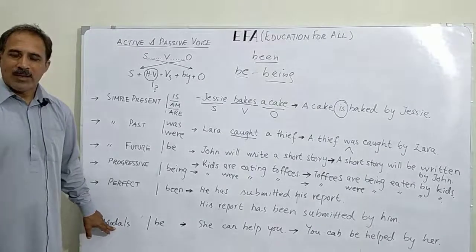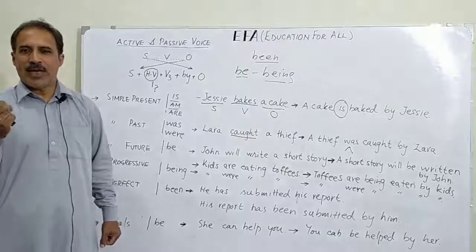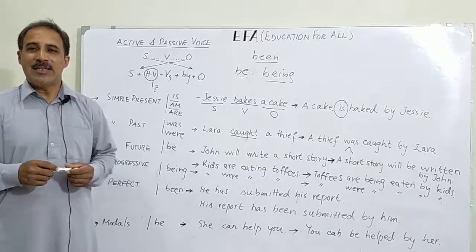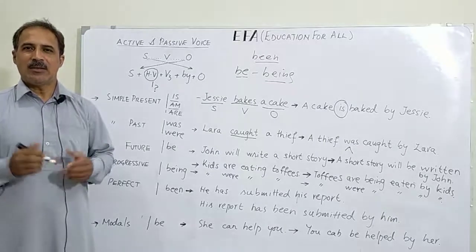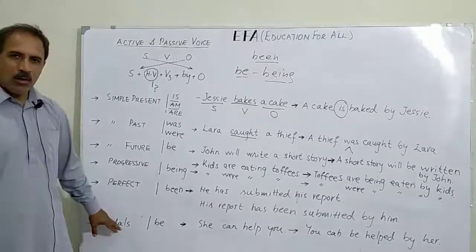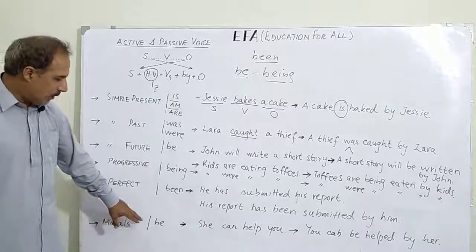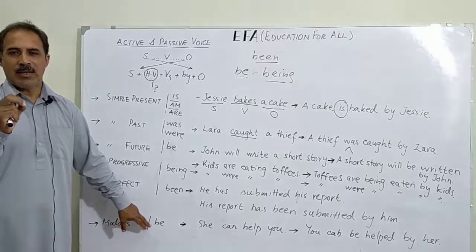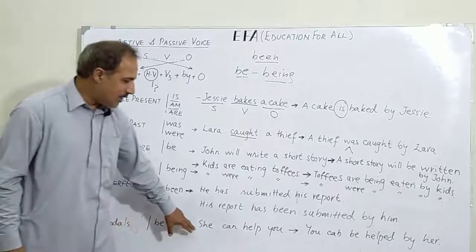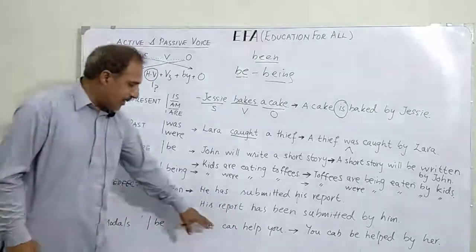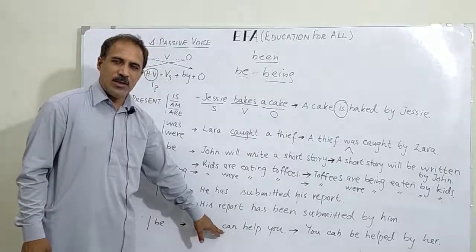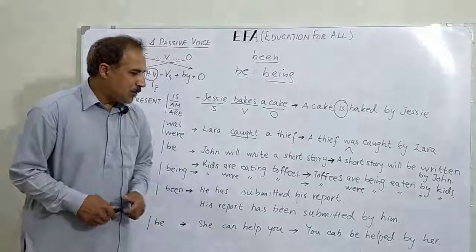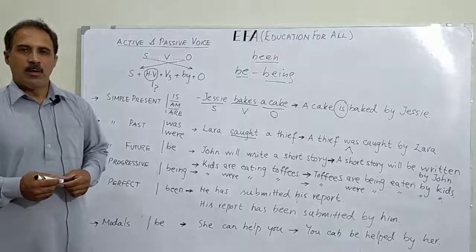We are talking about will, would, shall, should, can, could, may, might, must, ought to, used to, need to, and did. These are the modal verbs. So if you come across any of these in an active voice sentence, you simply add the helping verb be after it and before the main verb. For example, she can help you. Now can is a modal verb. So when we change it into passive structure, we simply add be before V3. That is, you can be helped by her.